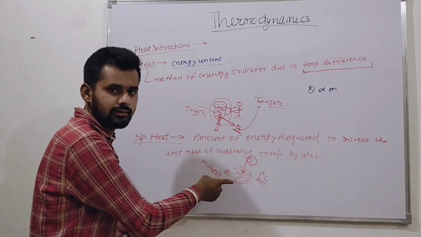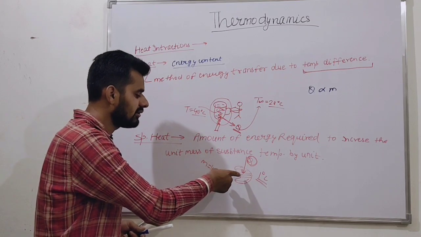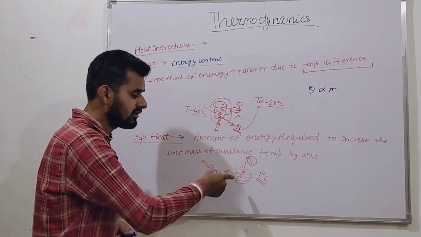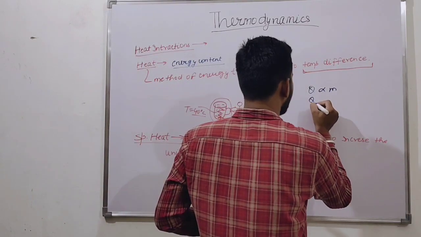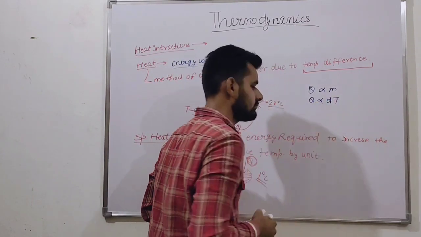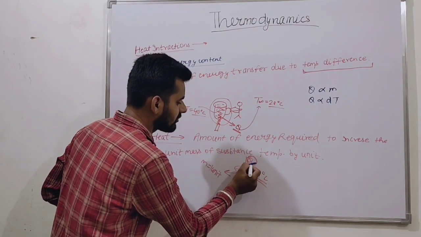The more the mass, the more energy it will consume, and the more energy we will require to increase the temperature. Are you getting my point? So tau is directly proportional to dt. Dt is what? This is the temperature of source.